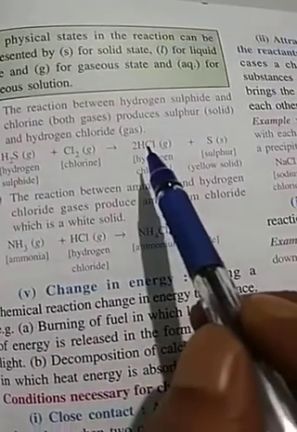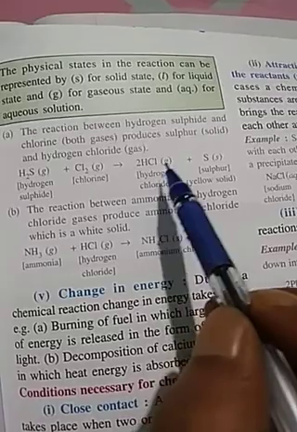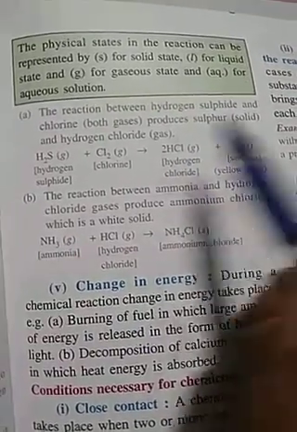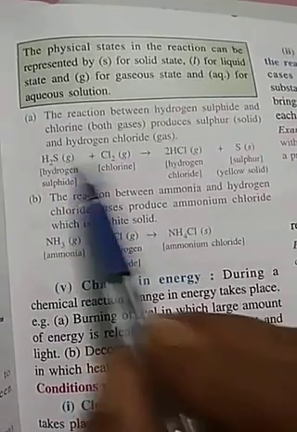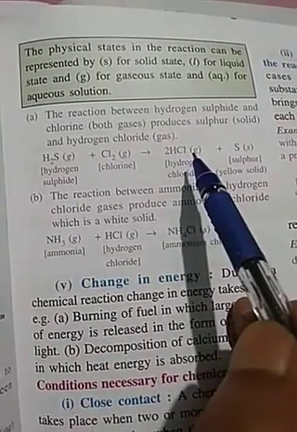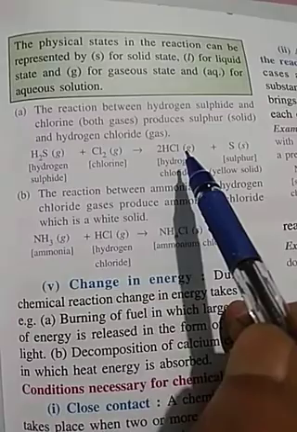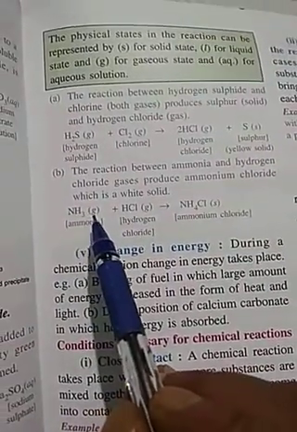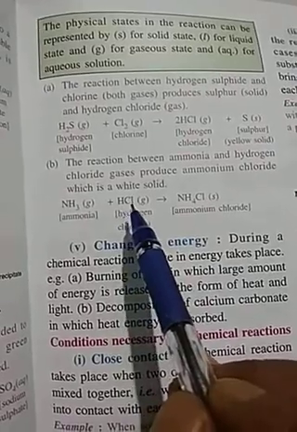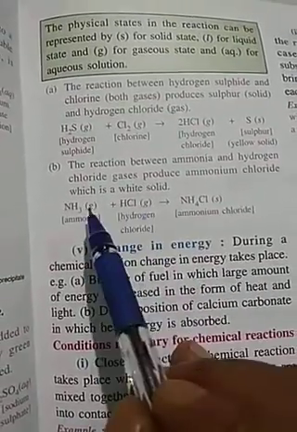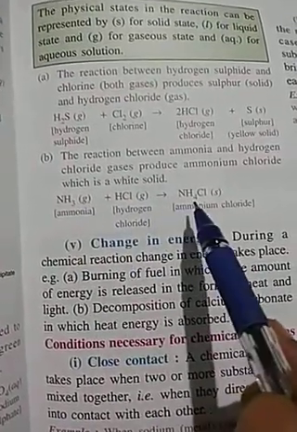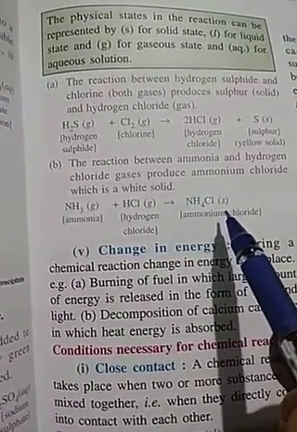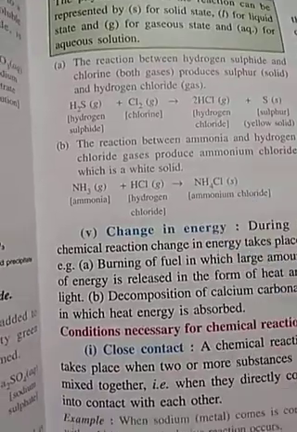But after reaction, hydrogen chloride gas is formed plus sulfur solid is formed. Both were gas, and after reaction they form two products, one gas, one solid. Here also, this is ammonia gas, this is hydrogen chloride gas. When both react, it forms NH4Cl, ammonium chloride, which is solid.